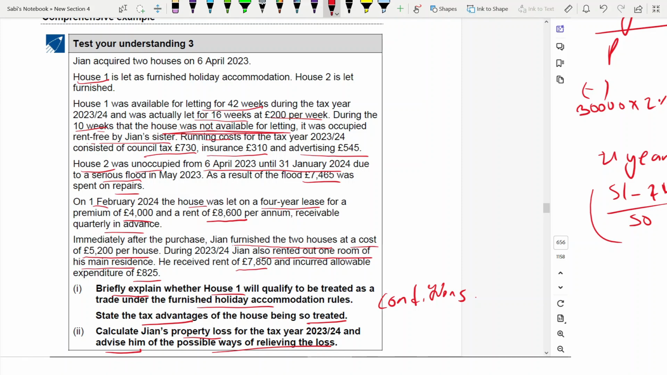You need to break this big chunk of information into separate parts. Otherwise, you will not be able to deal with it. The first requirement was asking about house 1. So just think about house 1.